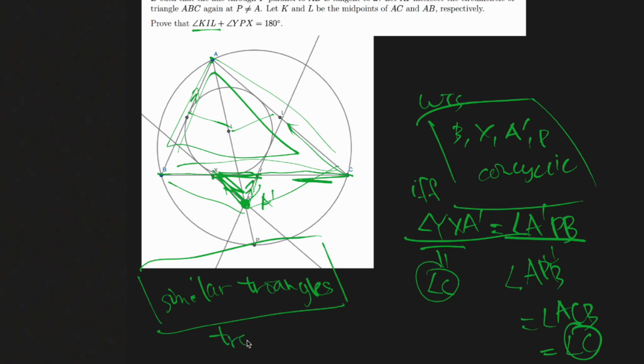So similar triangles is definitely one thing. It's like the most important part of all plane geometry, all Math Olympiad geometry, so we definitely have to pay attention to that.